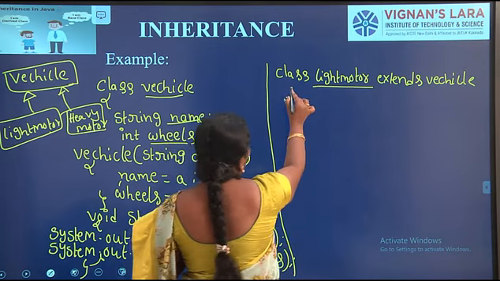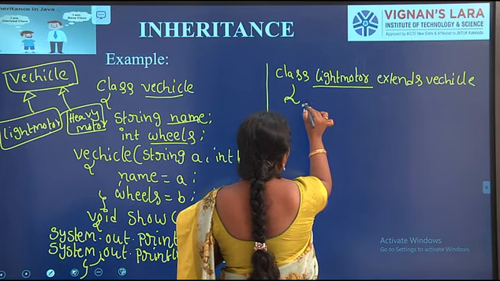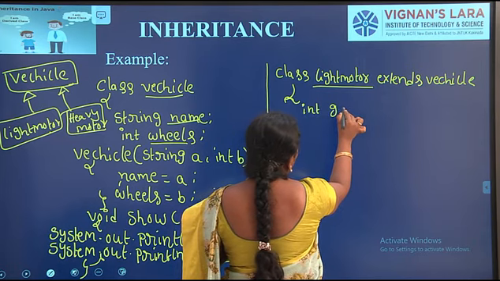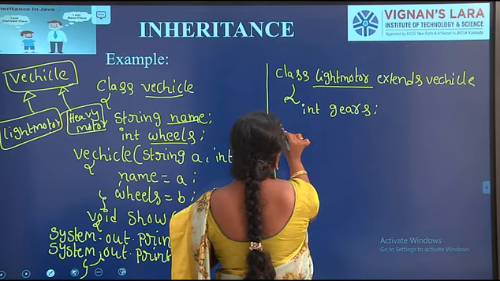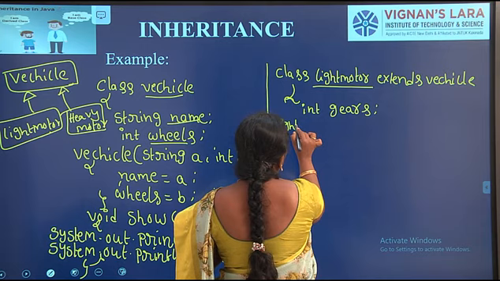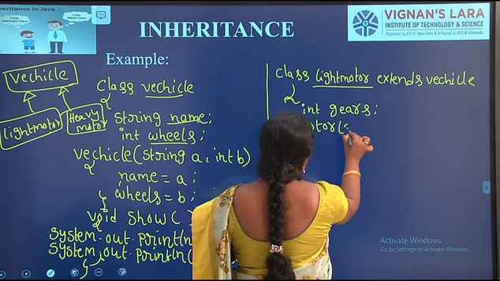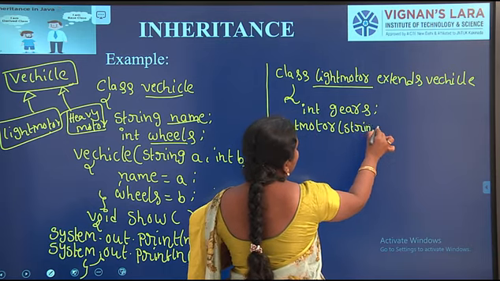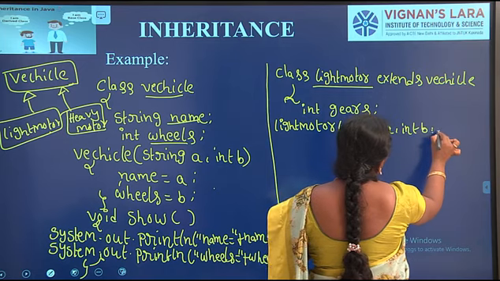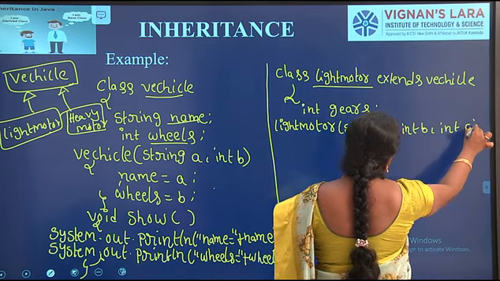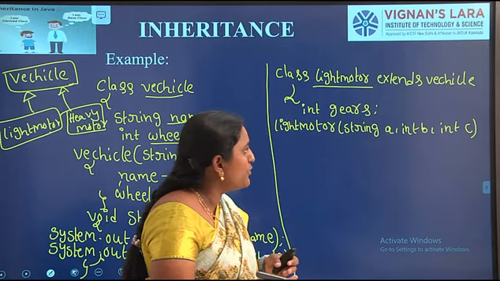In this LightMotor class, I am defining one variable, int gears. Here I am generating one subclass constructor, LightMotor, with String A, int B and int C. Every vehicle has a name and a number of wheels.